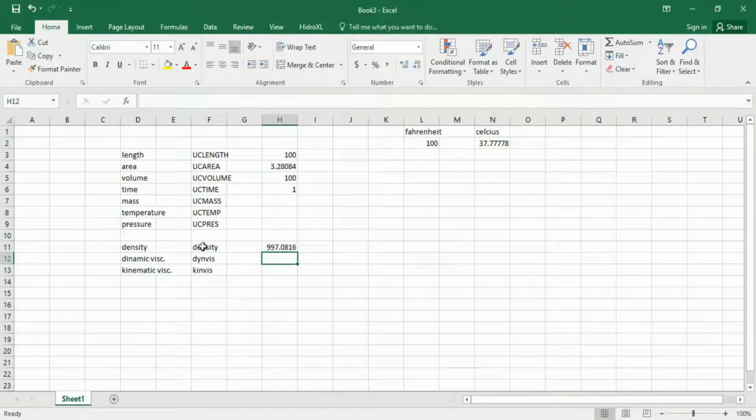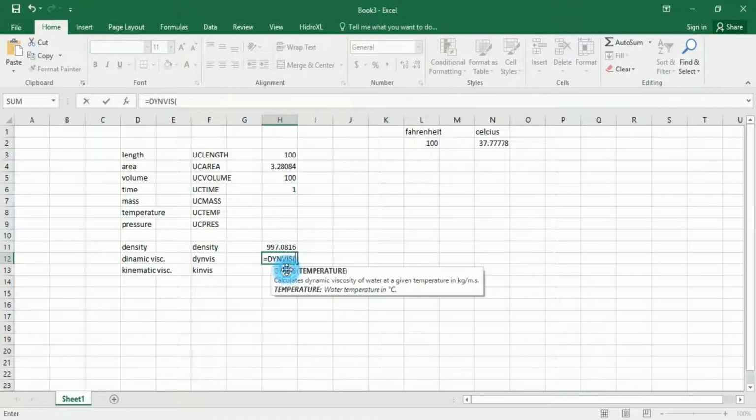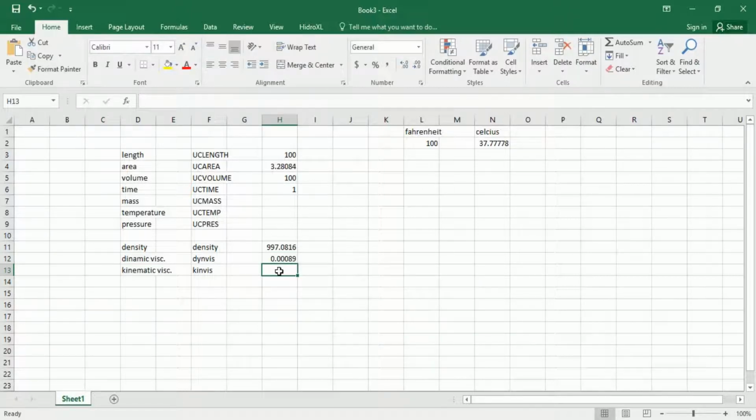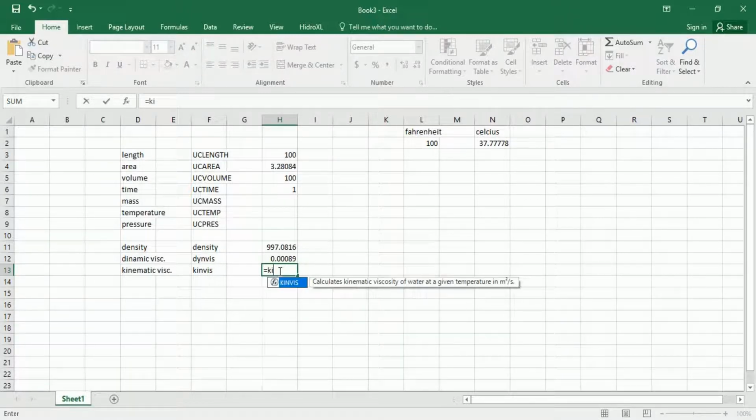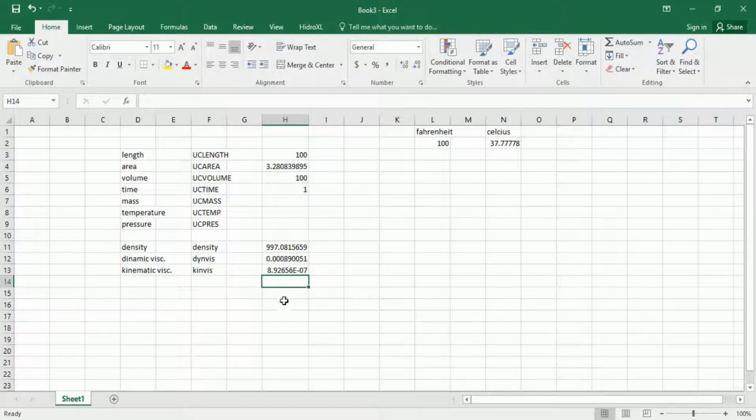Okay, so now let's do the same thing for each of them. Dy vis and ki vis. It's working, asking me for the temperature. I will write 25, closing, enter. Nice. Okay, nice, here it is. Again 25, closing. So it gave us the values.